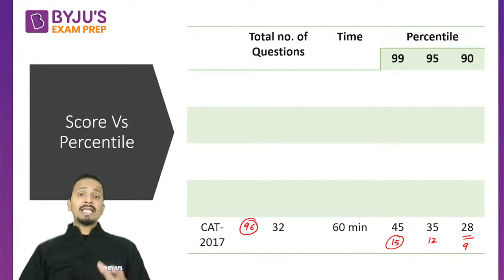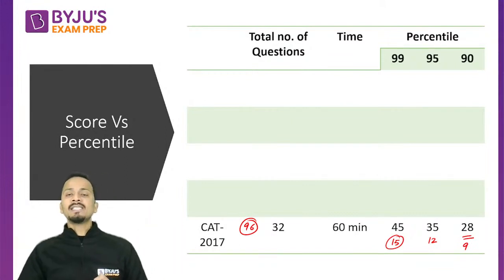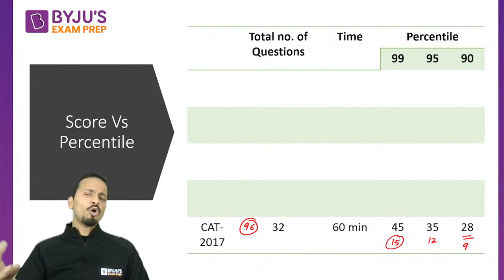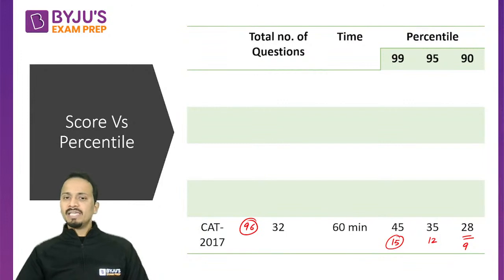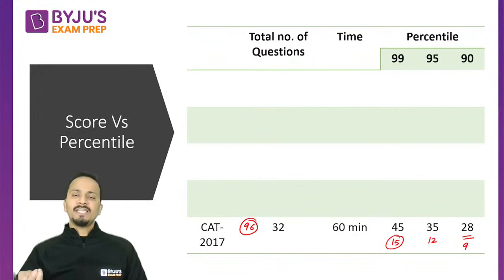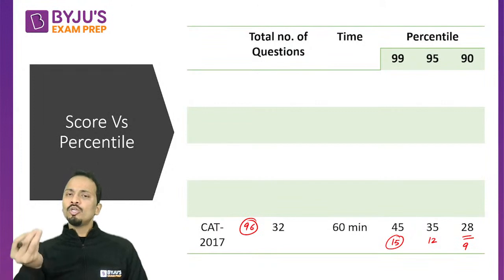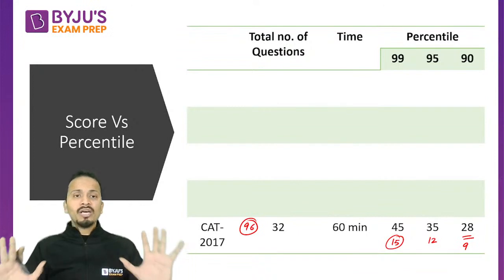If you are thinking that in CAT 2017 there were 32 questions to be attempted in 60 minutes, no. I will say that you just target 4 or 5 sets. Let's say we target 5 sets completely. That means 20 questions to be finished in 60 minutes. On average, I can afford to spend 10 to 12 minutes on every set, which is a good average time.